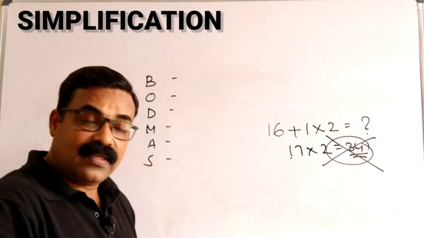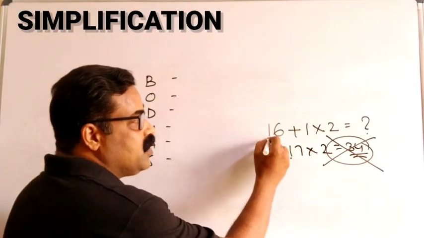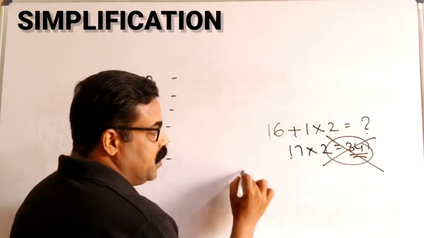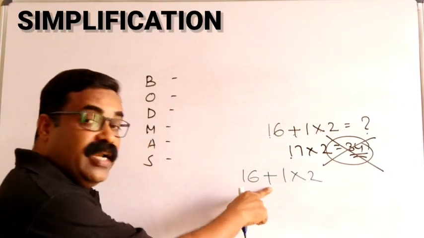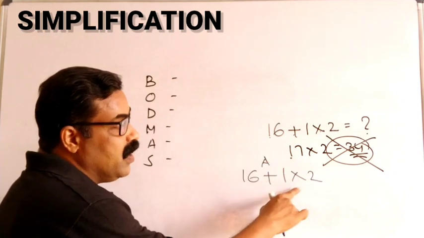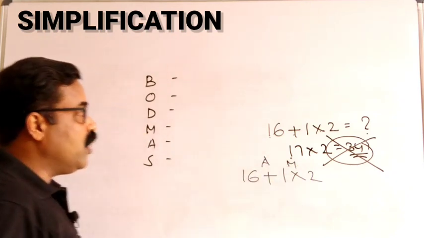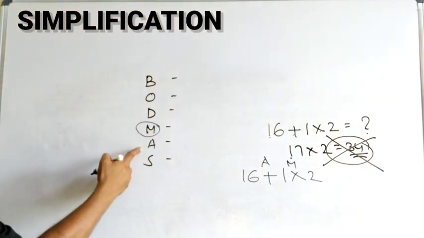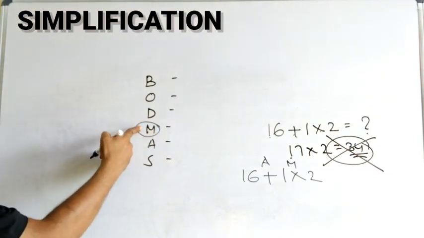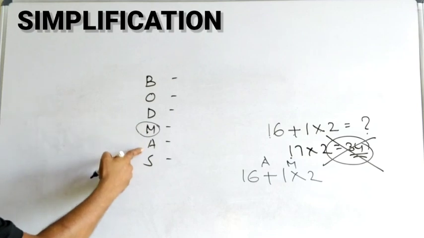Then what is the correct answer? The correct answer should be 16 plus 1 into 2. Here it is an addition. Here it is a multiplication. So according to our rule, we have to do multiplication first, then addition second. Multiplication comes before addition.